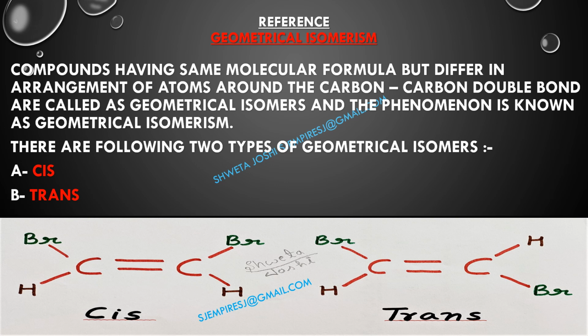As we can see in our first example, Br, that is bromo group, both are attached on the same side of carbon double bond carbon. But in second case, that is trans isomer, bromo group are attached on the opposite side of carbon double bond carbon.